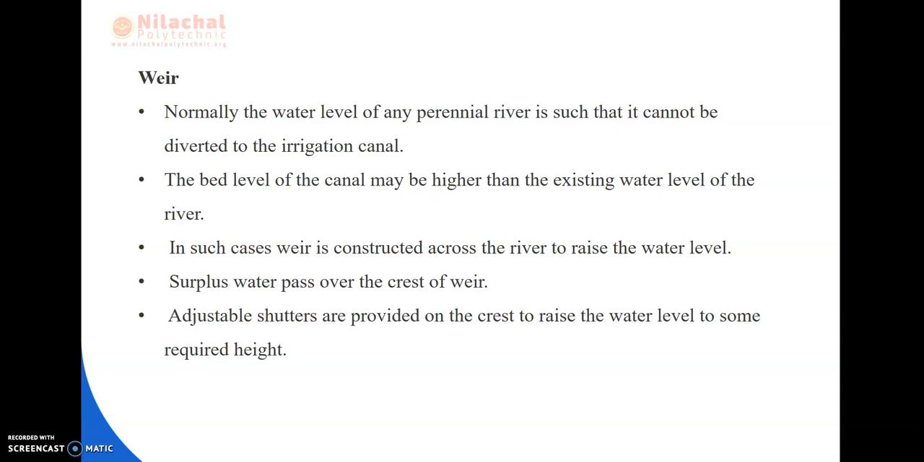Next, we will be reading all of these components one by one. Okay. So first is weir. Normally, the water level of any perennial river is such that it can be diverted to the irrigation canal.